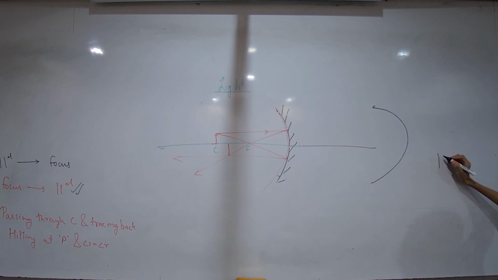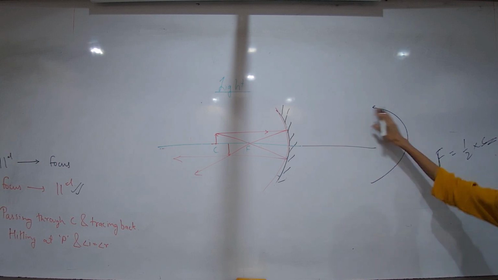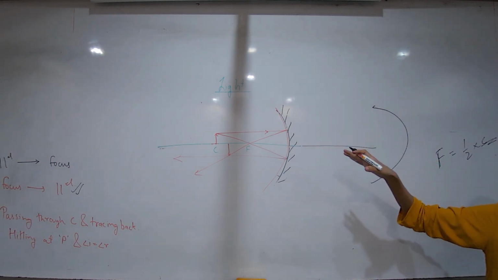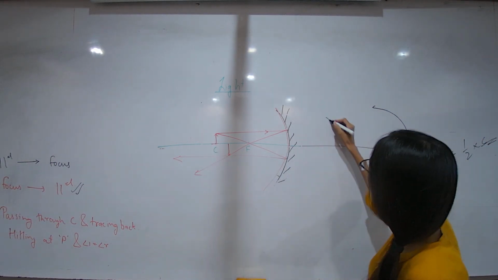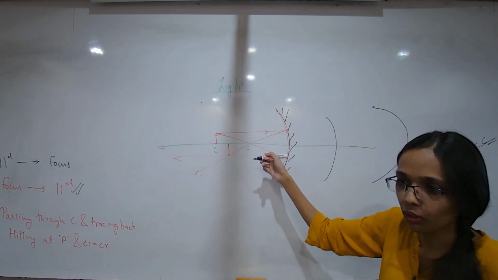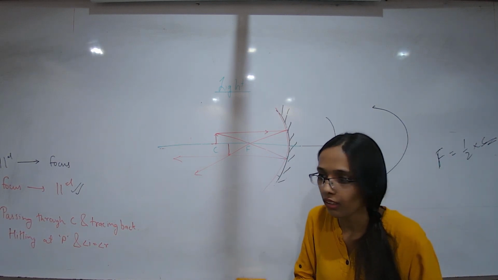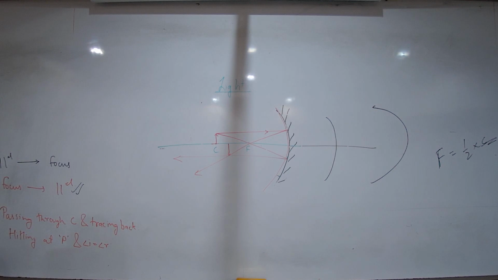I was coming to this. What was the rule? The first thing I said: focus is half of the center of curvature, the radius part. I told you many times, you cannot take a quite curve and then get this answer. It cannot come here. Now draw a subtle curve and please try to find the answer. Do not take R more.